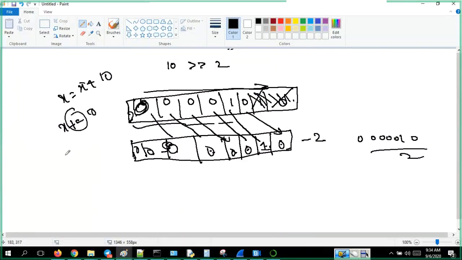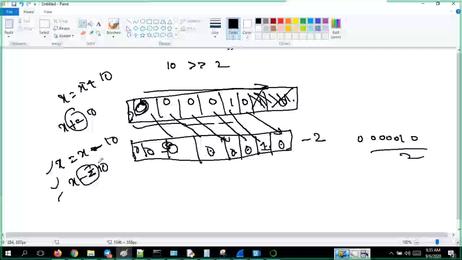And if it is x is equal to x minus 10, okay, so x minus is equal to 10. All these things you can write. This is called assignment operators. You can apply it for division, multiplication, x is equal to x division, or x is equal to x modulus of some value or something like that. You can use them.